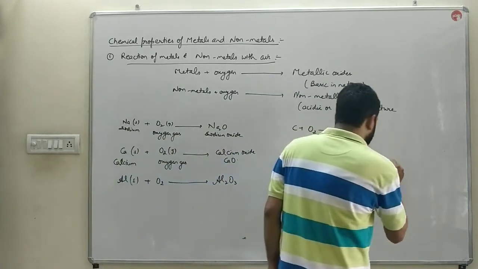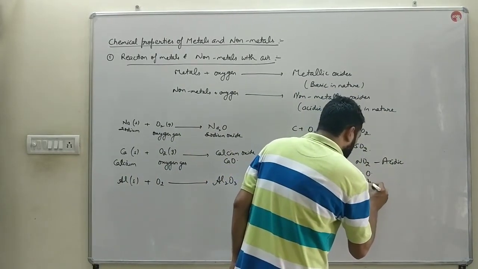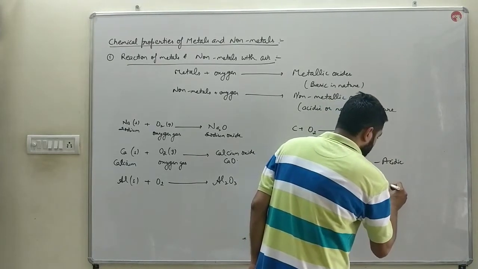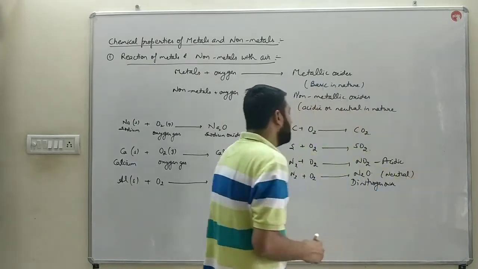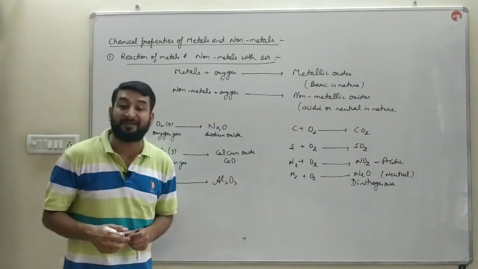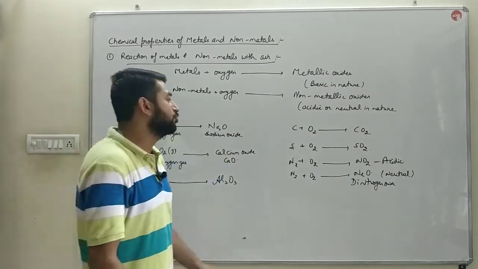NO2, nitrogen dioxide, is acidic in nature, and N2O, dinitrogen oxide, is neutral in nature. So non-metals react with oxygen to form non-metallic oxides which may be acidic or neutral in nature.